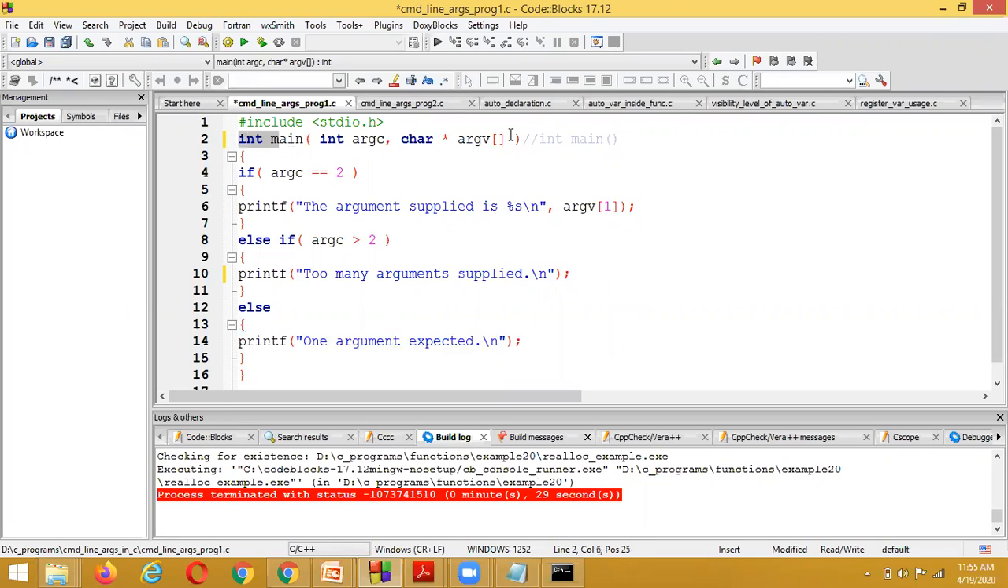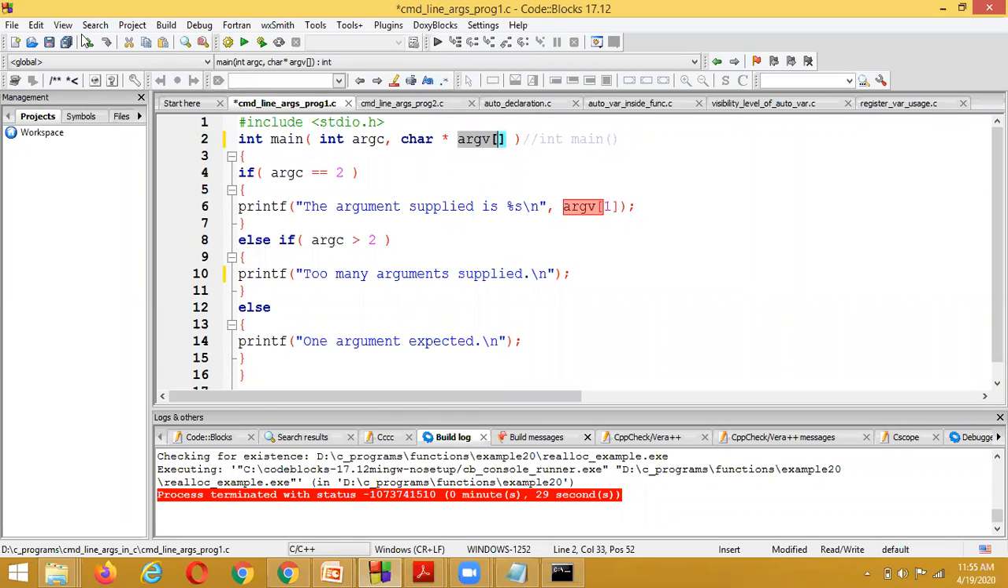Inside the command line arguments, this is the statement we need to remember. The first parameter indicates the size of the arguments, and the arguments are going to be stored inside this array. Whatever arguments we pass, those are stored inside this array.